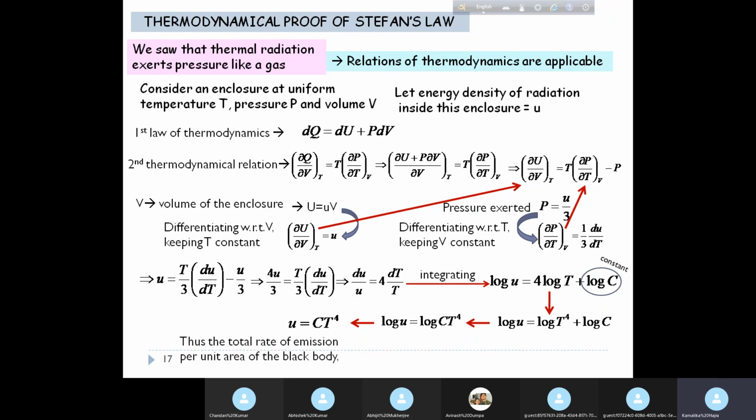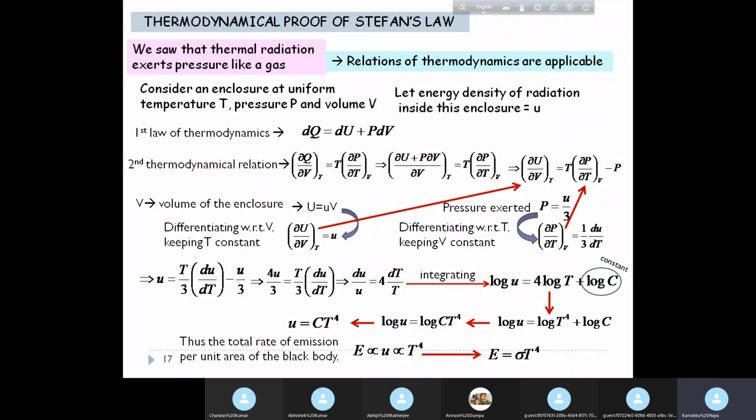All right. So the total rate of emission per unit area of the black body is E, which is proportional to u, which, as we can see from the relation we have just derived, is proportional to the 4th power of the absolute temperature of the body. Of course you can understand that is Stefan's law. So E in turn is proportional to the 4th power of the temperature, and in other words we can write E equal to sigma T to the power 4, because the total rate of emission depends on the energy density u, and the energy density depends on the 4th power of the absolute temperature.